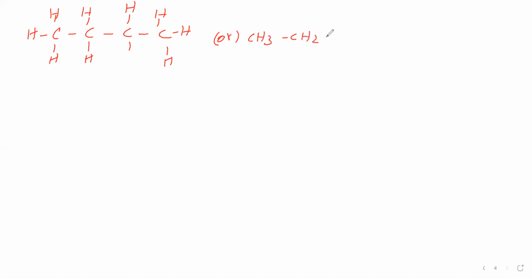So 4 carbon atoms we will write like this. Then hydrogens we will give: here 3 hydrogens, here 2 hydrogens, and the last carbon 3 hydrogens. Now only 1 hydrogen is left, which we will give to the second carbon. Here this carbon is looking for another atom to make a bond. This we can write in a condensed form: CH3, CH2, CH single bond, CH3. Like this we have written.